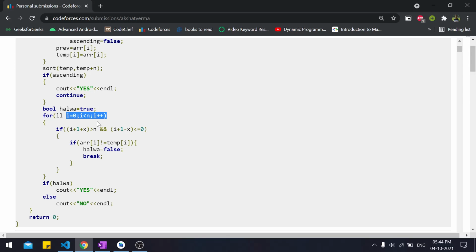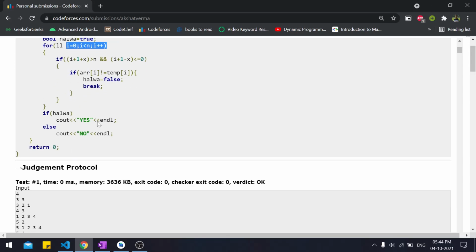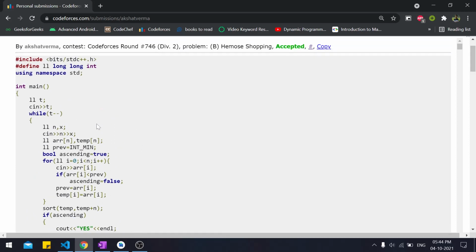It won't optimize the code much. The code would still be big O of n time, but we should always discuss this type of thing. So this was the code that got accepted. I hope you got all the concepts.